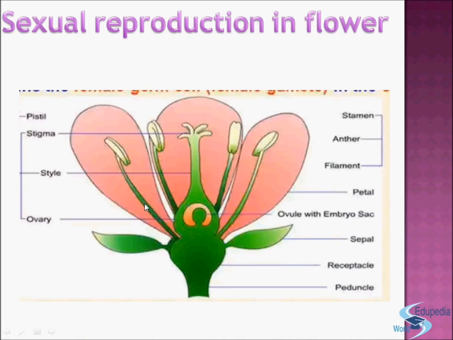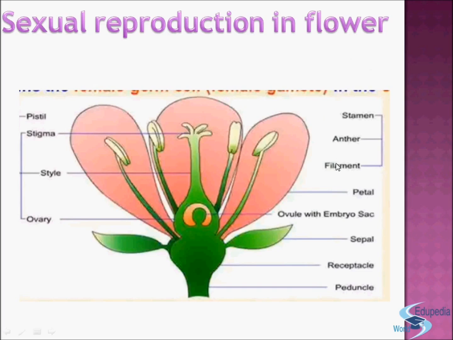Now friends, we will discuss the sexual reproduction in flowering plants. Now we will discuss here the parts of the flower. So here you can see that this one is the pistil, and here it's the stamen, anther, and filament.